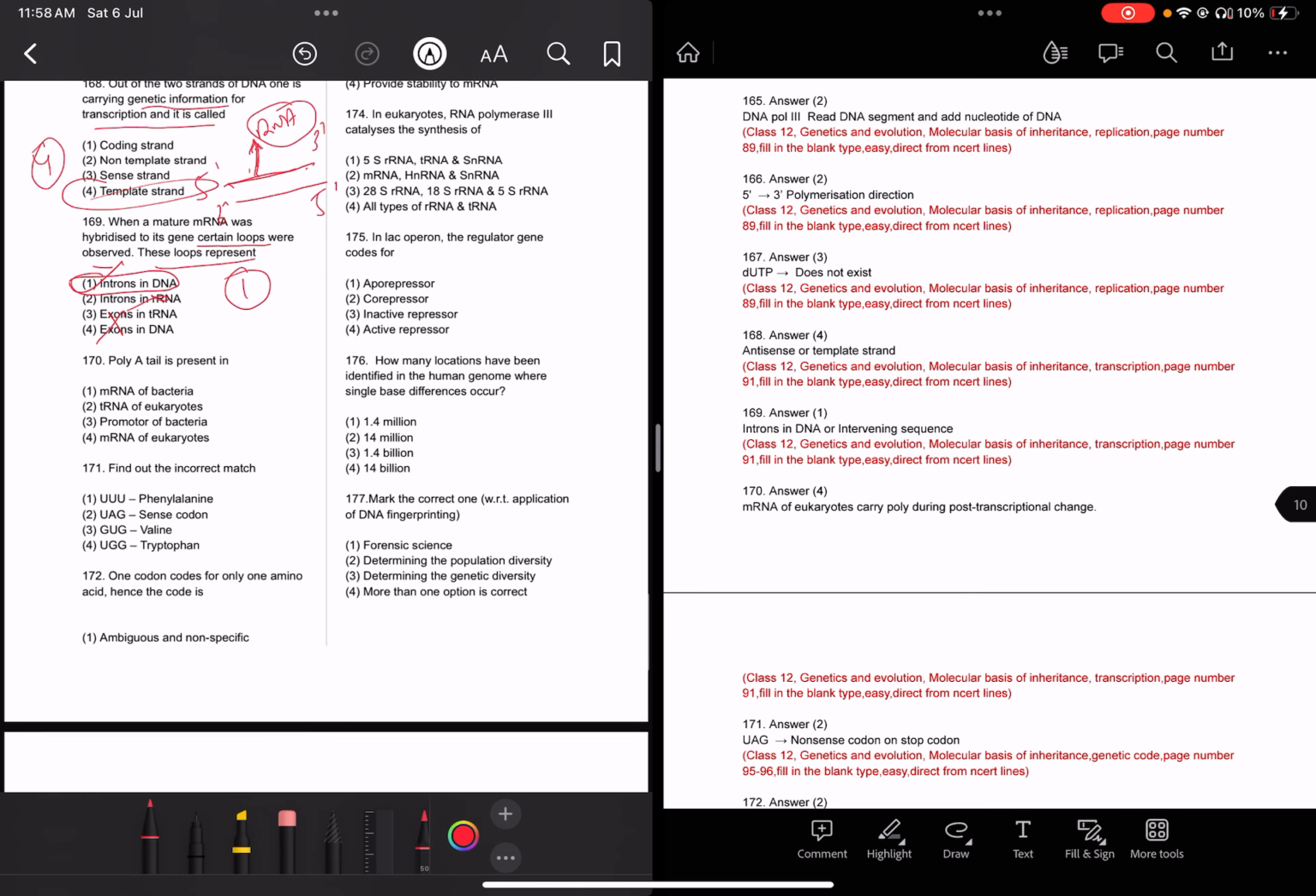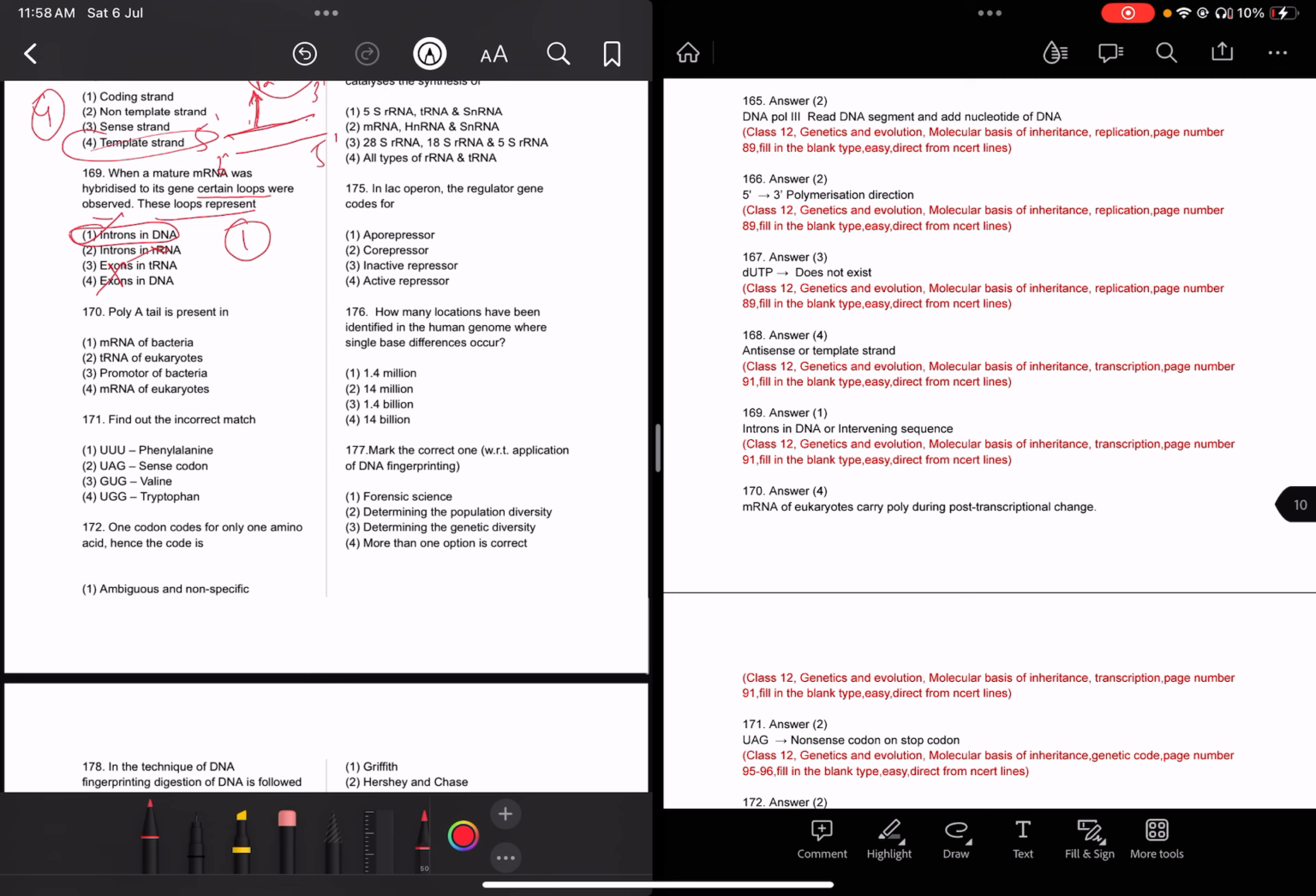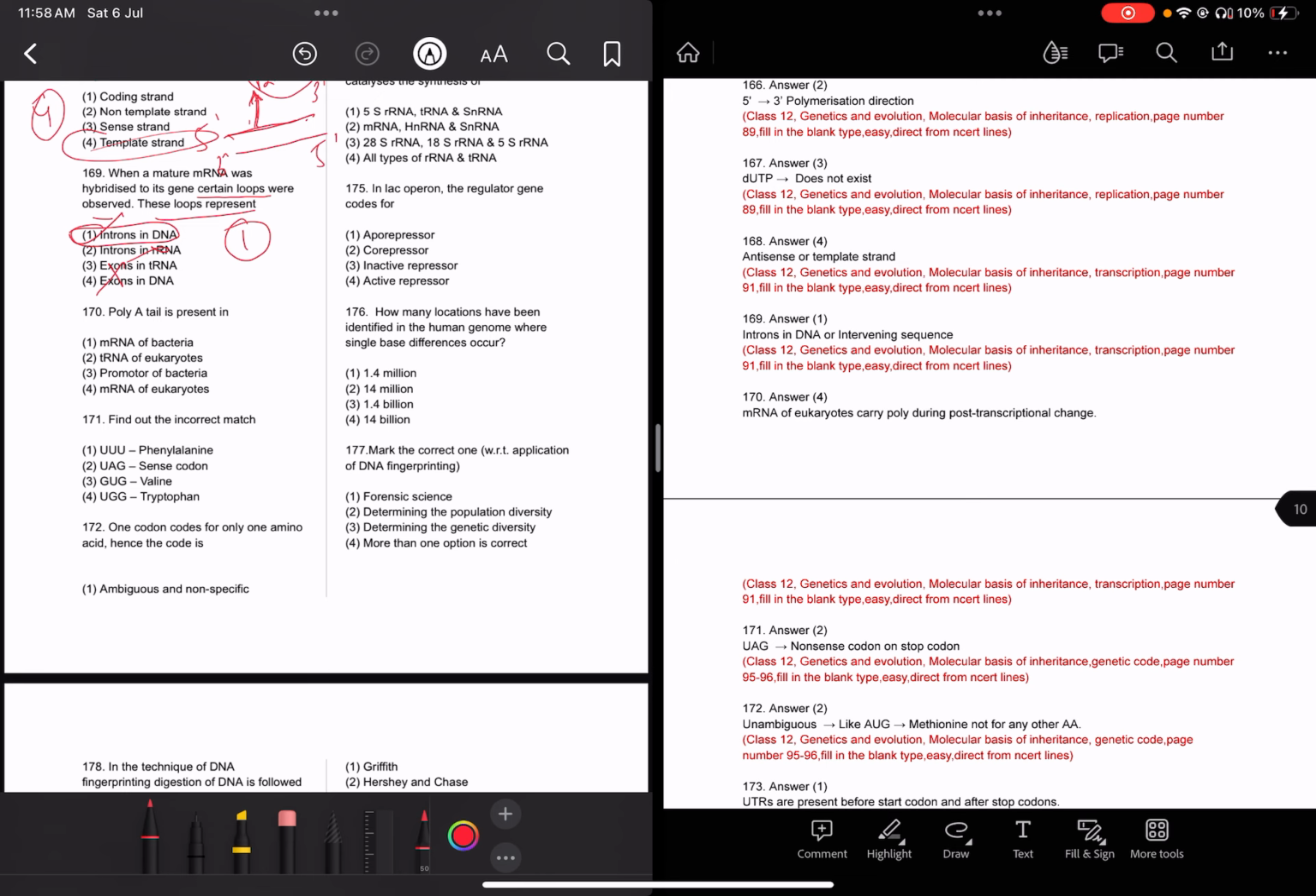Introns are intervening sequences only. Now read question 170: Poly A is present in HnRNA. In HnRNA to mRNA formation, splicing takes place. There is tailing and capping process going on, and the poly A tail represents the mRNA of eukaryotes.